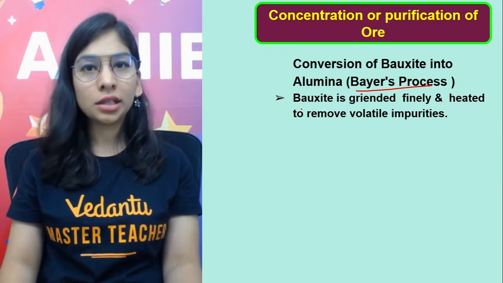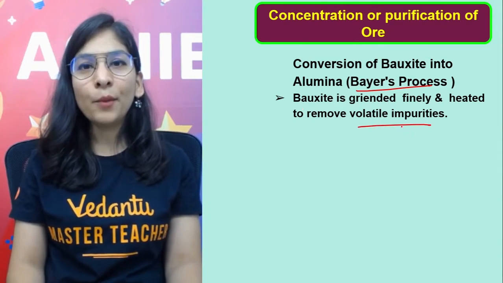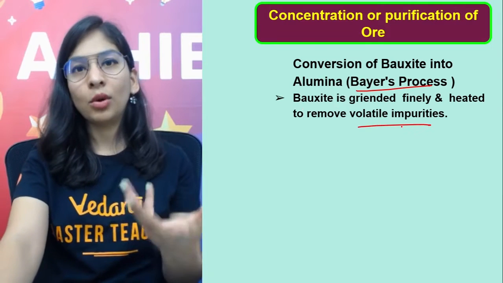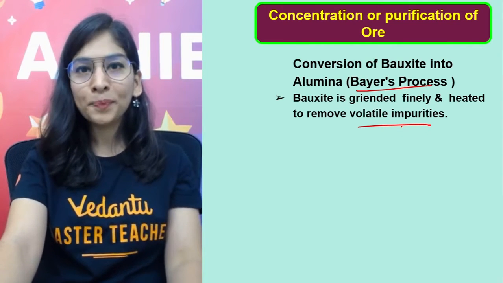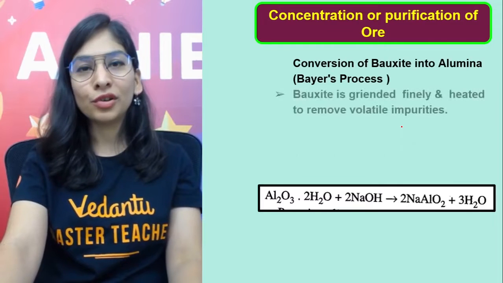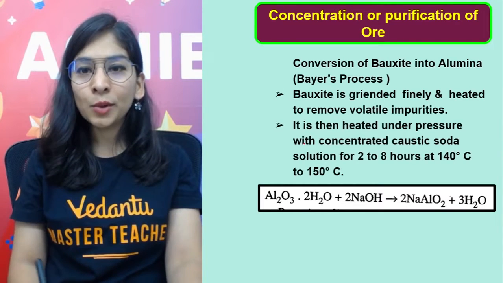And then we are going to heat it. Because when you heat it, if there are some volatile impurities, what will happen? They will convert to vapors and go away. So now all the volatile impurities are gone. Now, after that, what will we do?